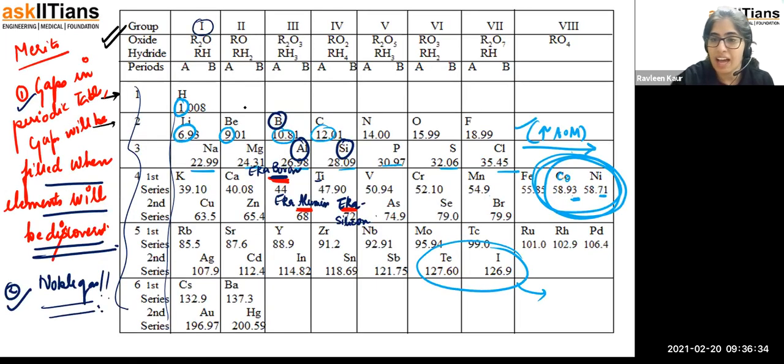So now let's have a look at what the limitations of this periodic table are. The first limitation, so it's very clear to you guys. The first limitation is that he was not able to arrange all the elements on the basis of their increasing atomic mass. Just 1 minute.